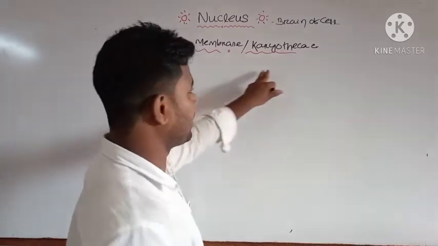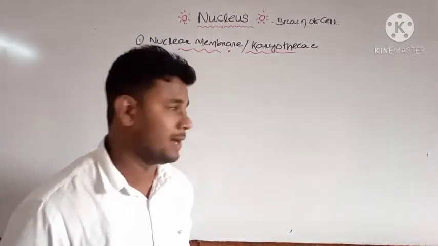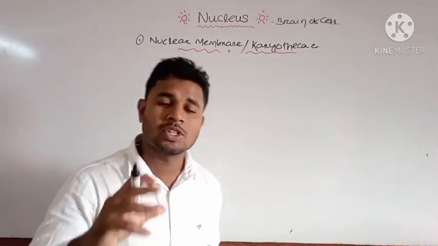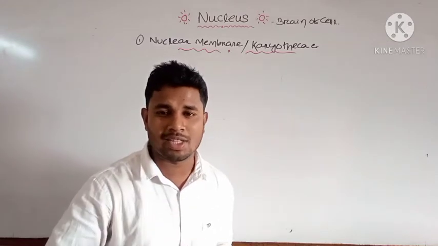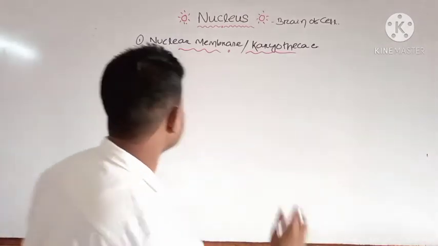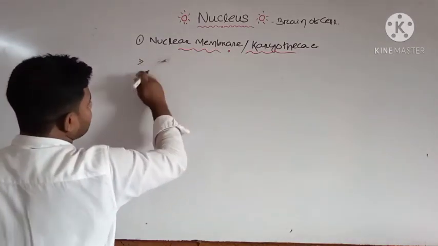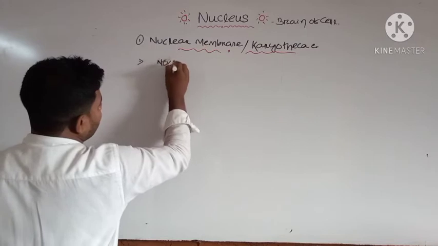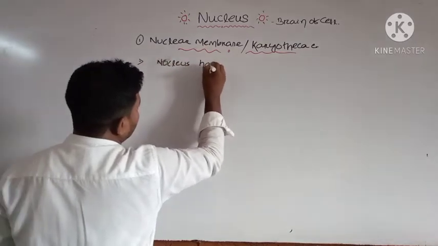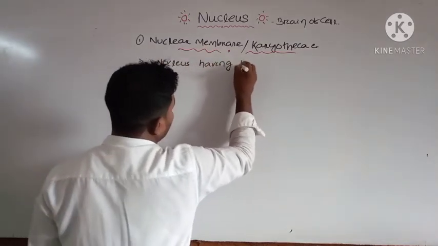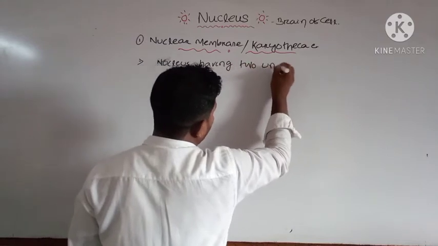The nuclear membrane is also known as your karyotheca. The first structure which covers the nucleus is called your karyotheca or nuclear membrane, and it has a two unit membrane structure.